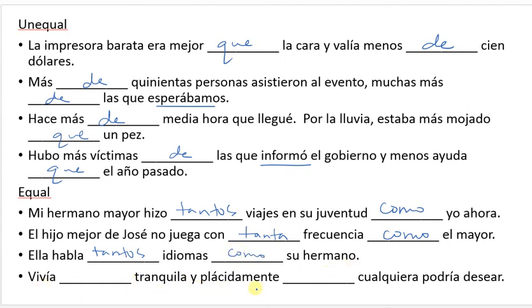Vivía something tranquila y plácidamente. Here we are comparing an adverb, which actually is the same as when we're comparing adjectives. So we're going to use tan como. Vivía tan tranquila y plácidamente como cualquiera podría desear.